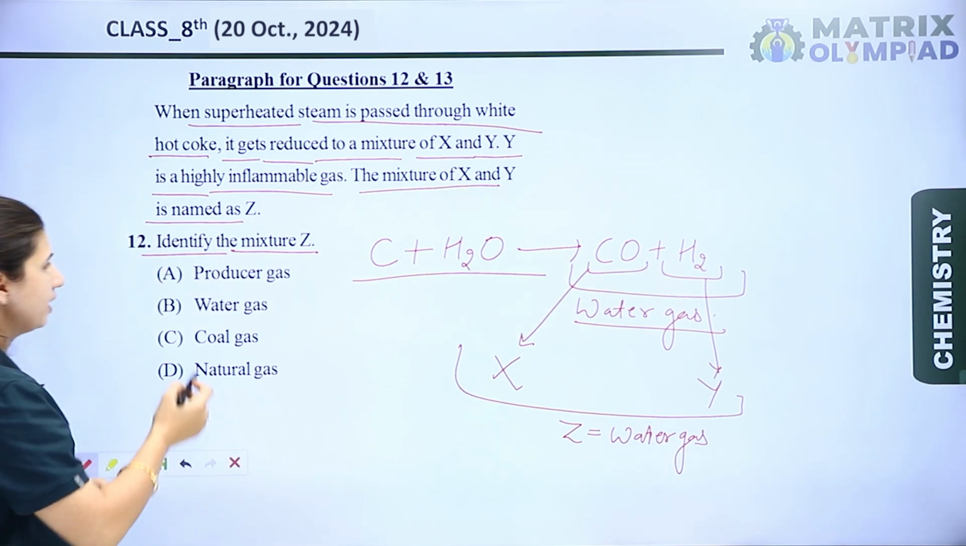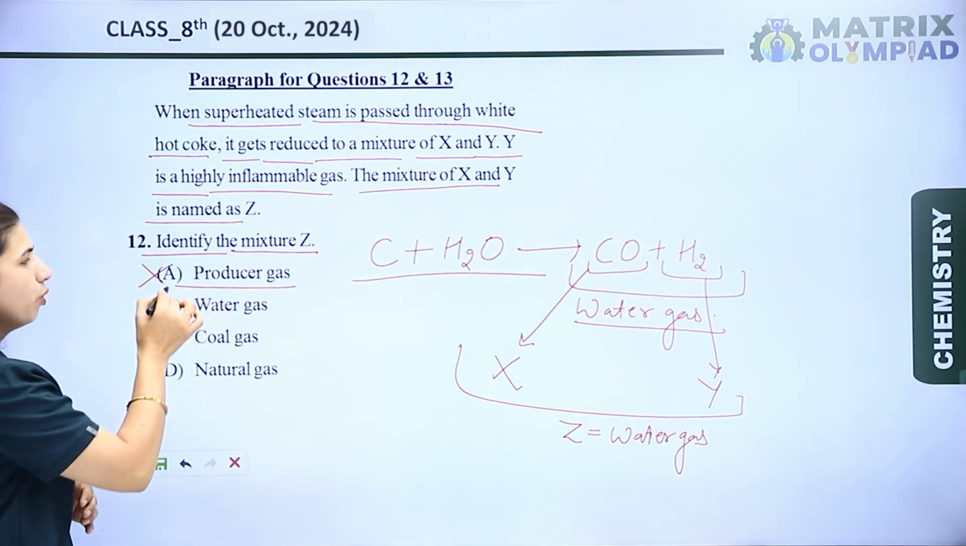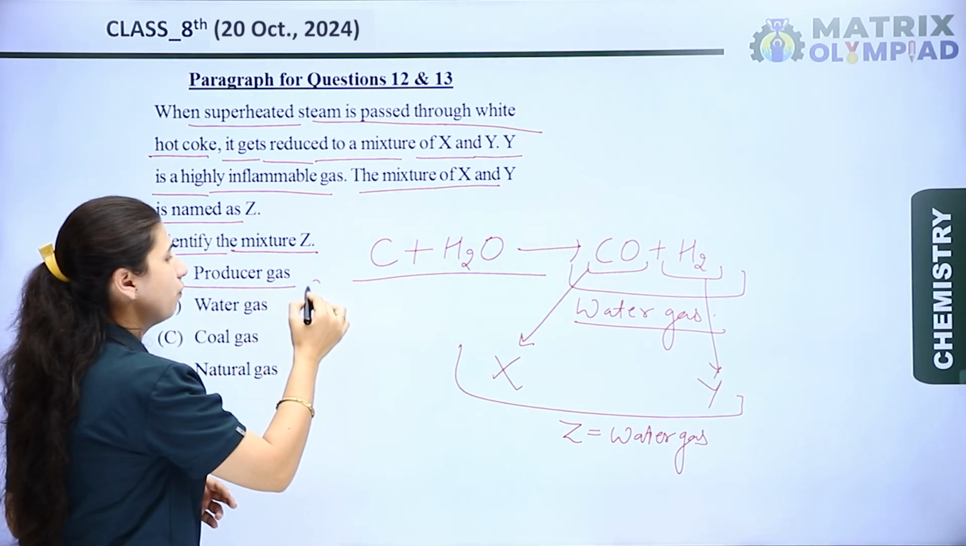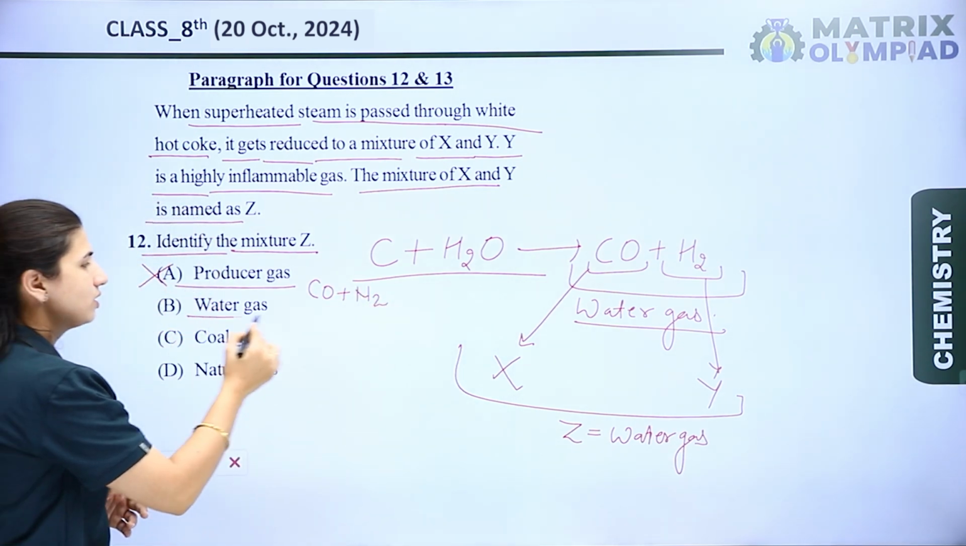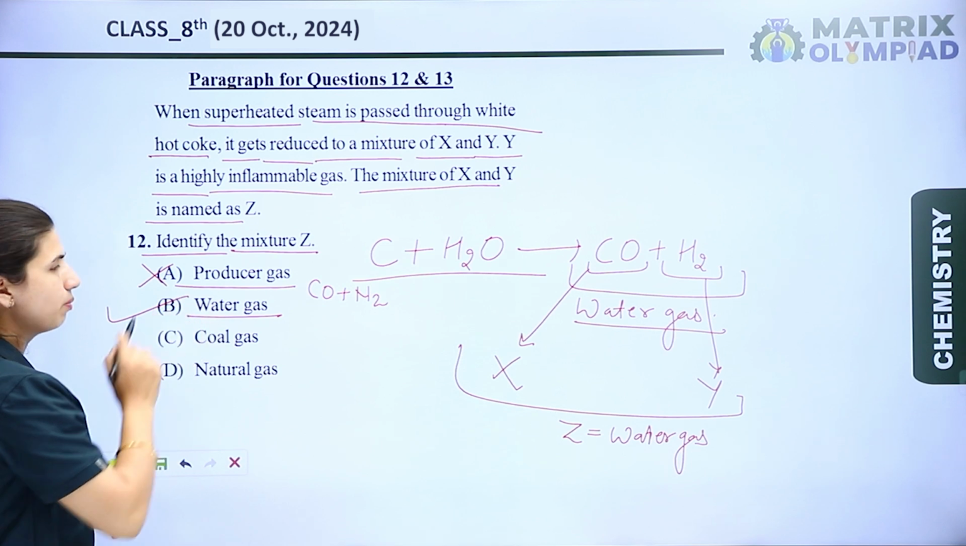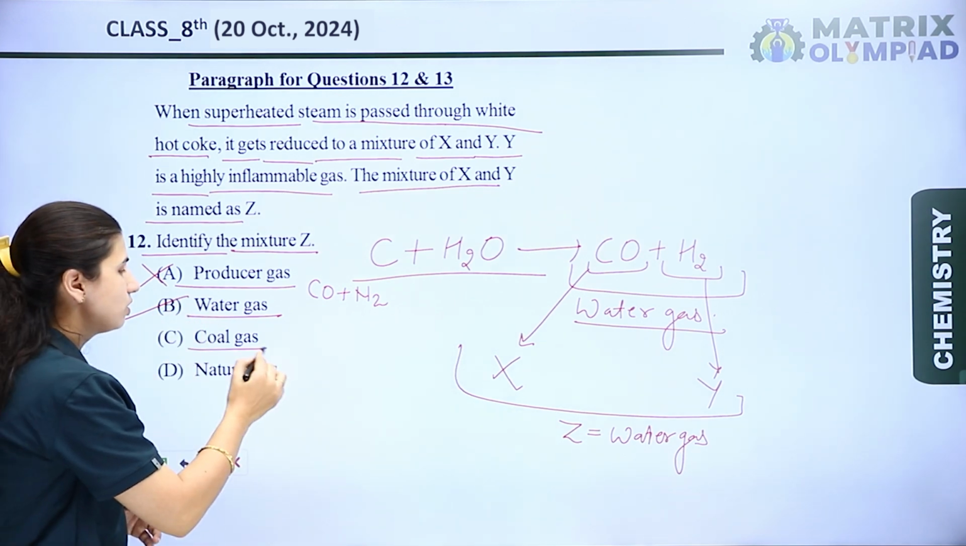So is the mixture Z producer gas? No. Producer gas is the combination of carbon monoxide and nitrogen gas. Next is water gas. Yes, this is completely a right option. Next is coal gas.